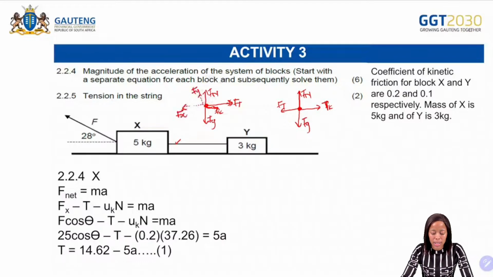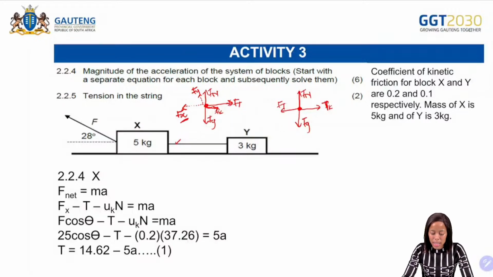Number one, let's focus on the movement. Where is it moving? They said that both blocks are moving to the left-hand side. Number two, if it's moving to the left-hand side, what are the forces that we have on the left-hand side? Because wherever it's moving, we are going to start with those forces. So it's moving to the left-hand side, and on the left-hand side, what is it that we have? We have Fx.